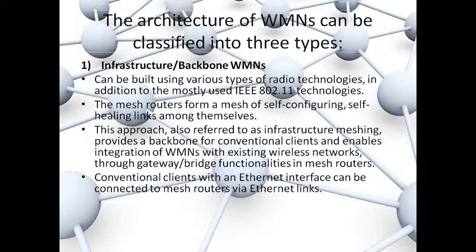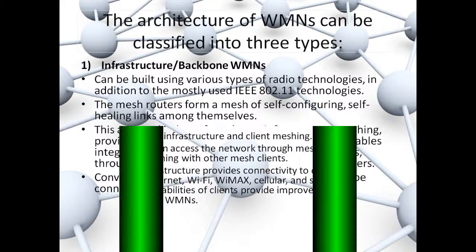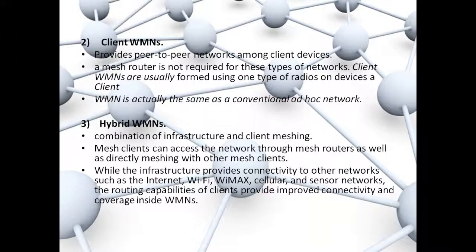Infrastructure or backbone WMNs. This approach, also referred to as infrastructure meshing, provides a backbone for conventional clients and enables integration of WMNs with existing wireless networks through gateway or bridge functionalities in mesh routers. Client WMNs provide peer-to-peer networks among client devices. A mesh router is not required for these types of networks.